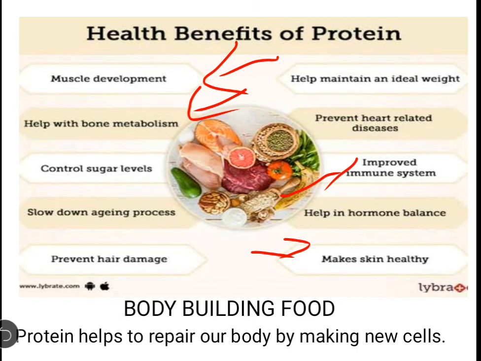And one more important thing is that protein helps to repair our body by making new cells. So this is called body building food. We can get proteins from fish, meat, eggs, cheese, milk, some pulses, beans. These are full of protein. So we require protein also in our body. So carbohydrate, then we learned about fat, then protein.